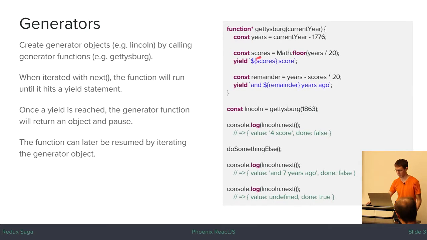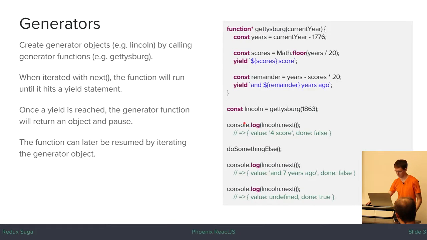So here we have a generator function. You can tell it's a generator function because we have a little asterisk here. So if you have a function star, that means this is a generator function. You could also put the star before the function name if you prefer that style. Doesn't really matter. And then when you call this generator function, it returns a generator object, which we're storing a reference to in a constant called Lincoln.